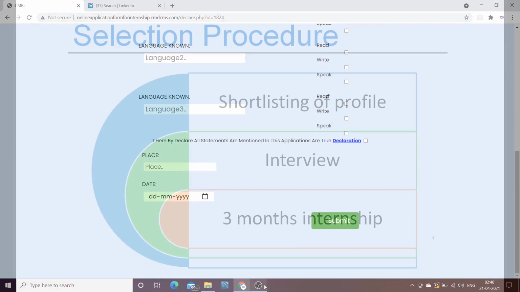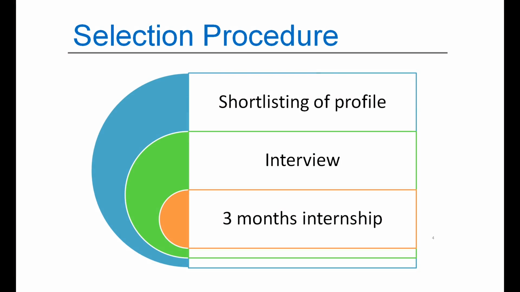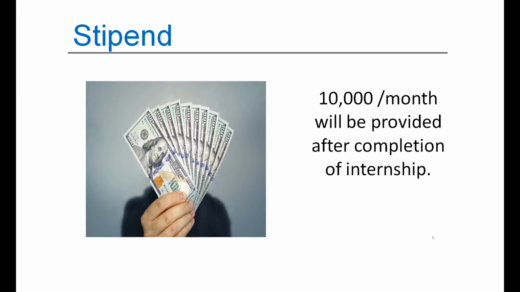Now I am going to tell you about the selection procedure for this internship. After you successfully finish the application form, they will shortlist the candidates on their profile basis. They will then take the interview of the shortlisted candidates, and if you clear the interview successfully, they will provide you a 3-month internship. No internship is complete without a stipend, so they are going to provide you a 10,000 per month stipend, which is a pretty good amount for a beginner level.